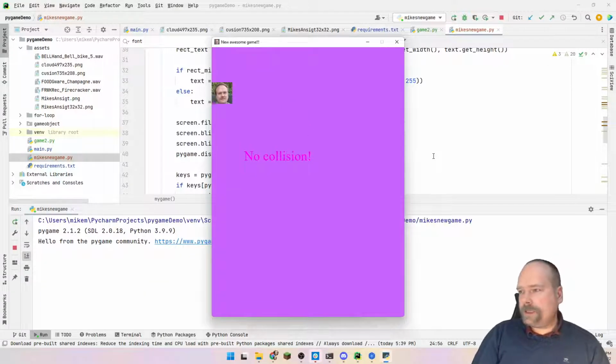No collision. And then we go down here. Boing, ding, tra-la-la, here it goes, and then now it's blue. It's an awesome game already.